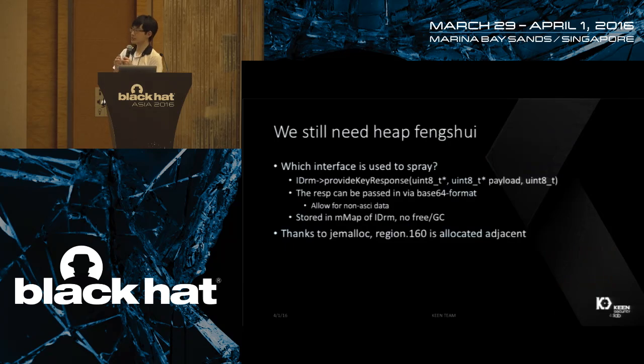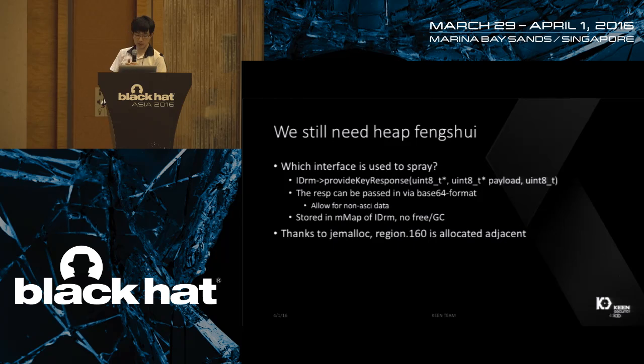We still need some heap feng shui here, and the interface we chose is the IDrm provideKeyResponse. It is a very useful function because the passed-in data can be in base64 format, and it allows non-ASCII data and zero terminators. And it is stored in the map structure of IDrm, so there is no free, no GC, and it will reside in the heap of the mediaserver. There are also some primitives that can free this, but I will not elaborate here.